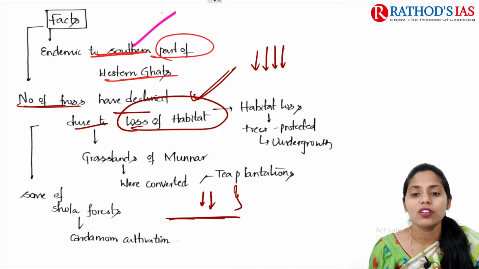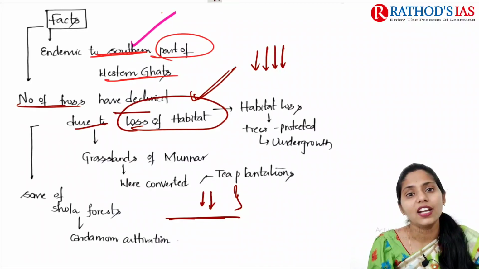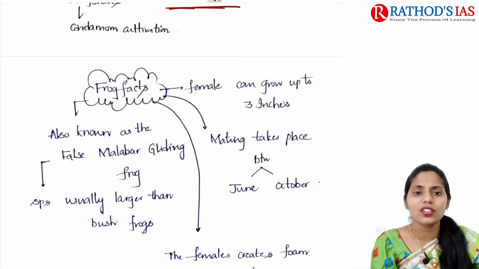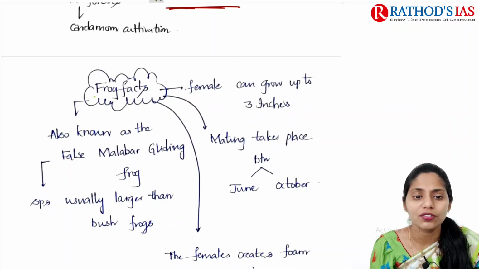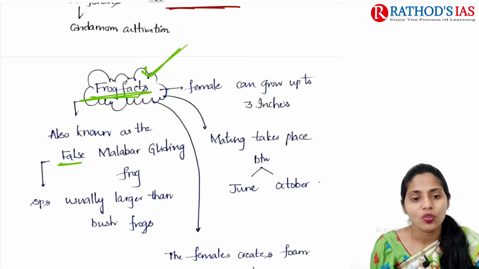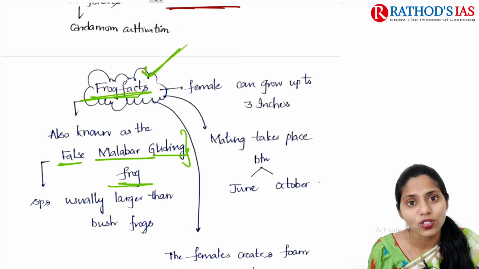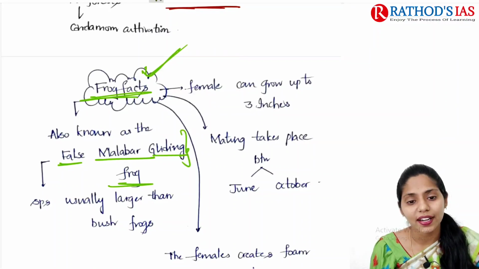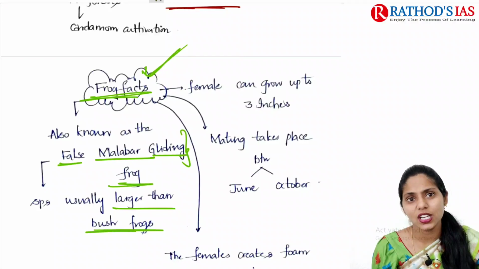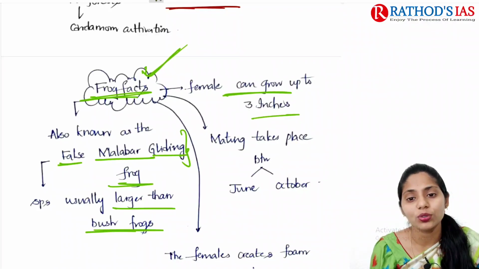So even when we are going for protection of so and so trees, in those trees we are seeing there is undergrowth. Now let us focus on the facts regarding this frog. This frog is also known as the false Malabar gliding frog, and this species is usually larger than bush frogs.